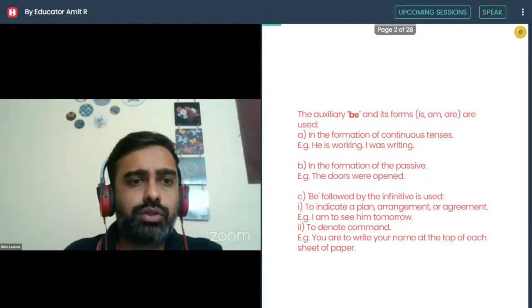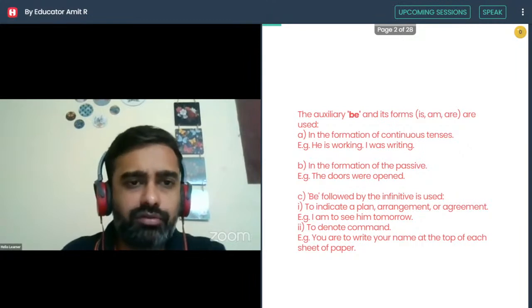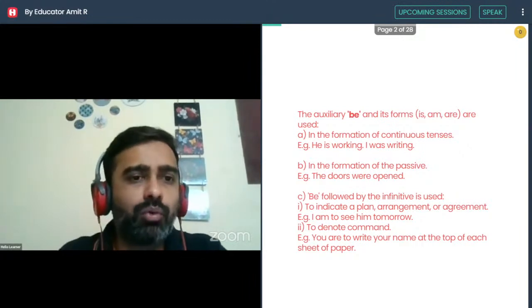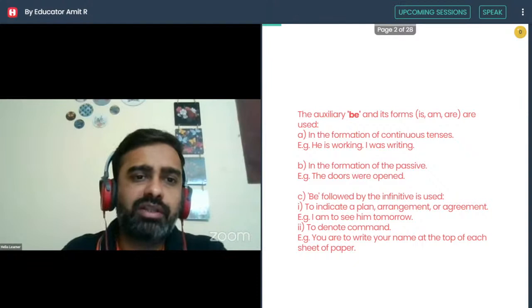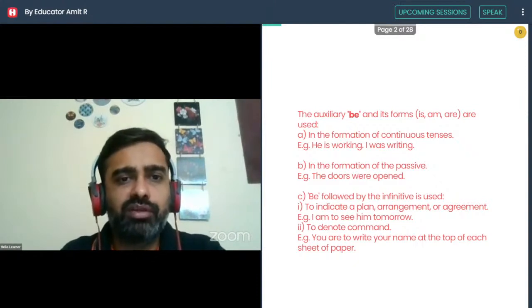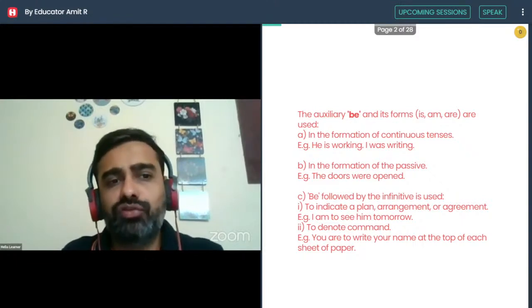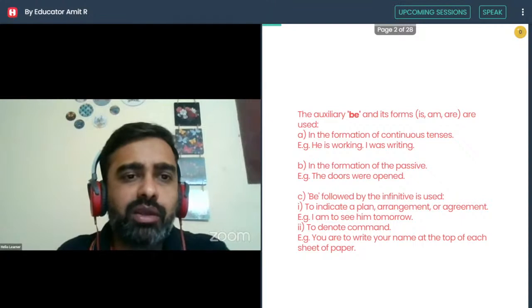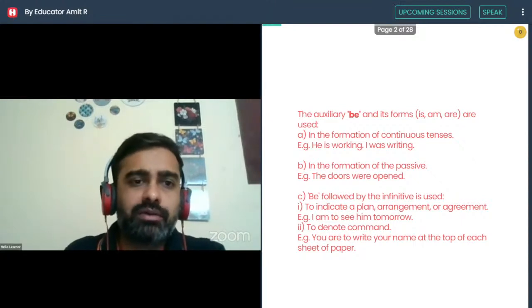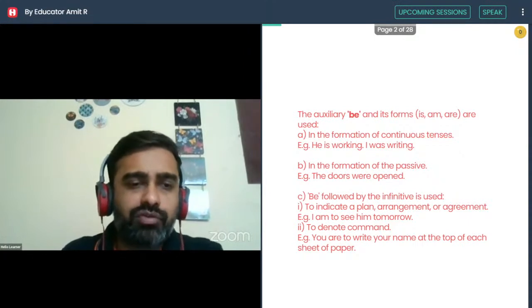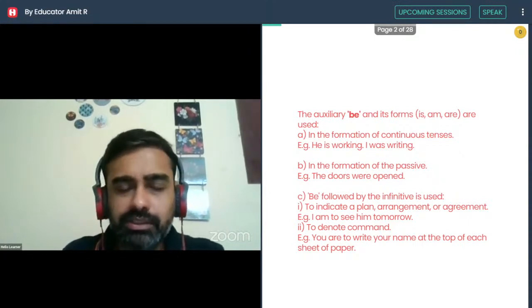Good. So the auxiliary form here, be, is used here. Basically, be means what? Something that exists, something that happened. So is, am, are are used. For example, the first example is given in the formation of continuous tenses. In this case, he is working. What is the be form? Is, right? I was working, I was writing, was. Okay, so that's the thing here.